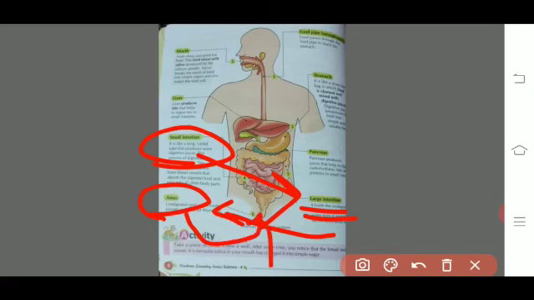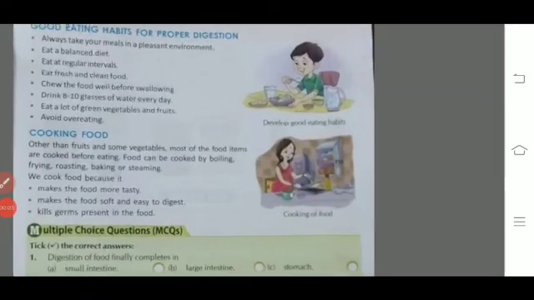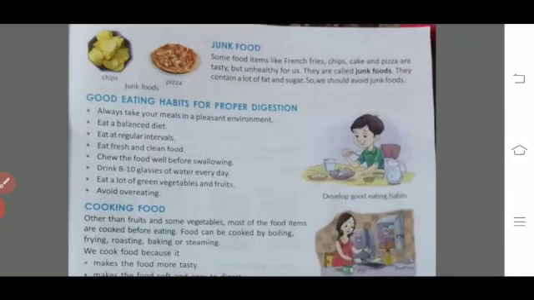Junk food. Some foods which are not healthy for us, like french fries, chips and all, are called junk foods. They contain a lot of sugar and fat that cause obesity in us. So we should avoid this food.